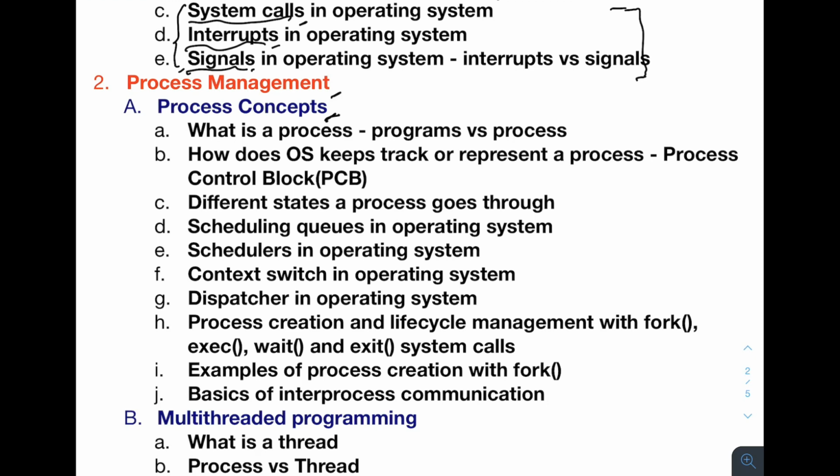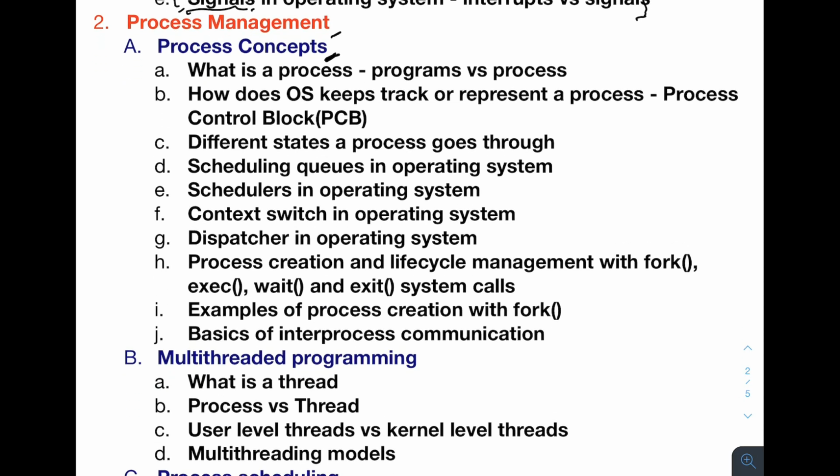Once you understand the basics of the process, then we go to the multi-threading concept, where we differentiate between process and thread. In the process concept, the most useful concept I would say is the process control block. What is PCB? Then what is the difference between program and process? You also need to understand the different states of a process. And there are other concepts also, like scheduling queues, schedulers, context switch, dispatcher.